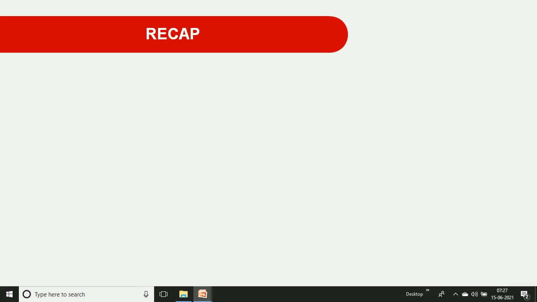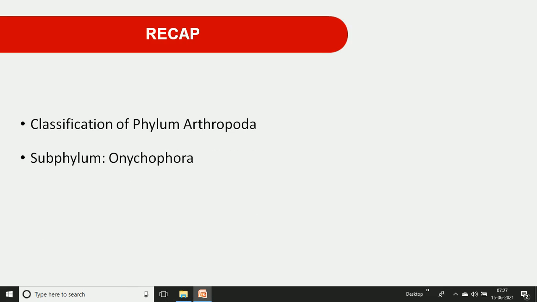Before starting today's session, we take a quick review of the previous lecture and then go to today's lecture. In the previous section, we discussed the classification of Phylum Arthropoda part first. In that, we discussed the first subphylum in Arthropoda, the Onychophora, and its character features. Onychophora is a connecting link between Annelida and Arthropoda. They show some characters of Annelida and some characters of Arthropoda. Then we also went through the suitable example, Peripatus.